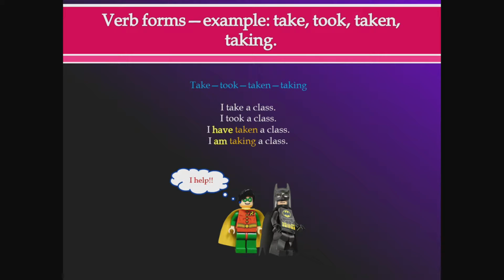Okay, now here's how they're used. As an example, I take a class. I took a class. I have taken a class. I am taking a class. Now, there's no other spelling of this word, period. You cannot imagine some other form of it. That in a way is a good thing because then you know that's it. It's all the different spellings of this verb. There are only 5.